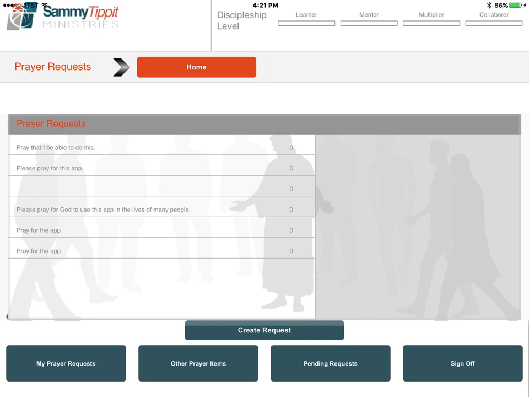You will notice that there are 3 bars. The first bar shows you what you are asking your group to pray for. When you tap the second bar, you will be able to see a reminder of what you have agreed to pray for others in your group. When you tap the third bar, it will show you new prayer requests that have been sent to you by others in the group.